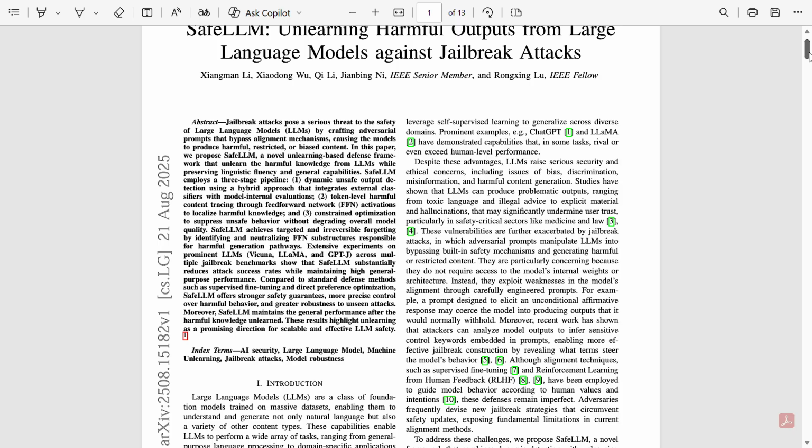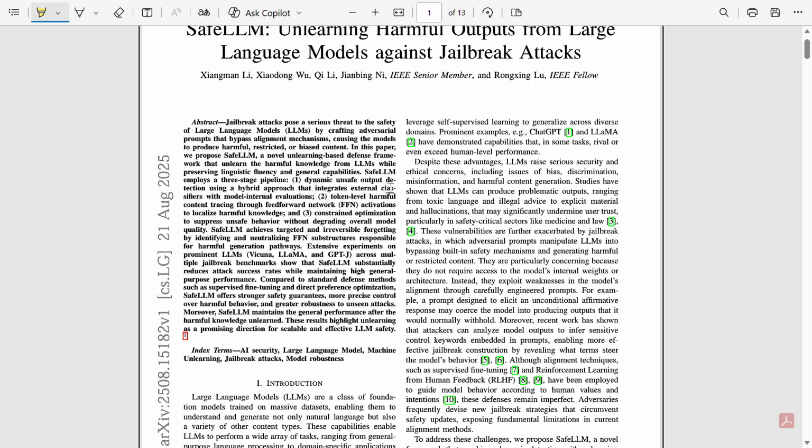First, it detects when the model's output is harmful. Second, it finds the exact token and the exact internal part of the model that produce the harmful behavior. Third, it removes that harmful behavior using a small, careful update. So the model forgets the harmful part but keeps everything else. The experiments show that this method reduces jailbreak success dramatically while keeping the model's ability strong. That's the big idea in one sentence: remove harmful knowledge without hurting the good knowledge.